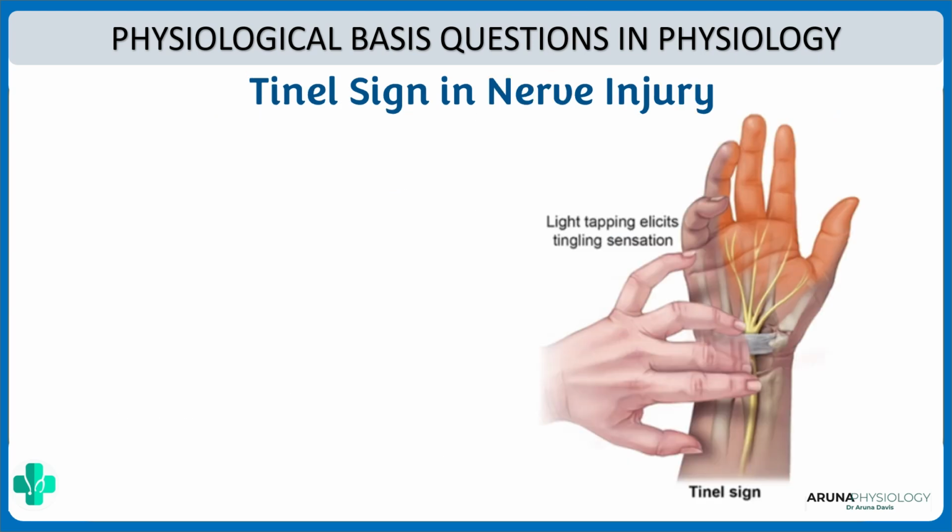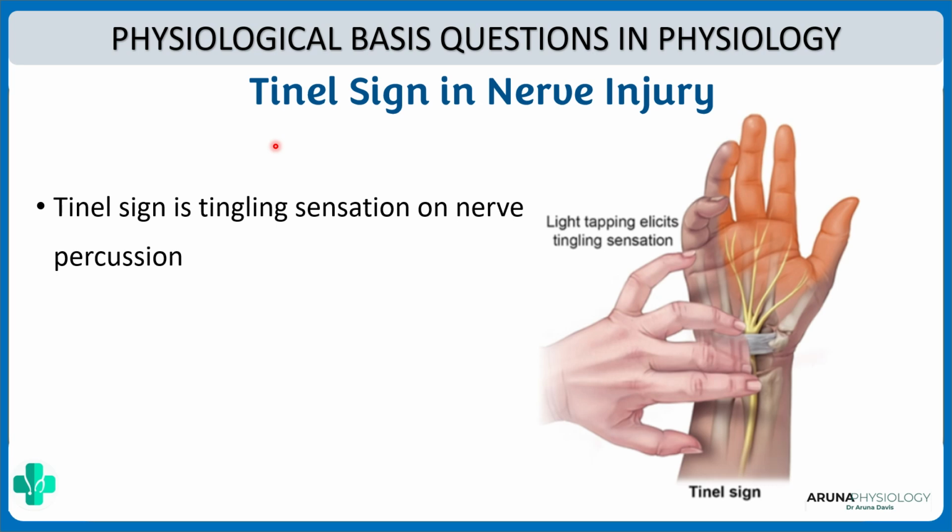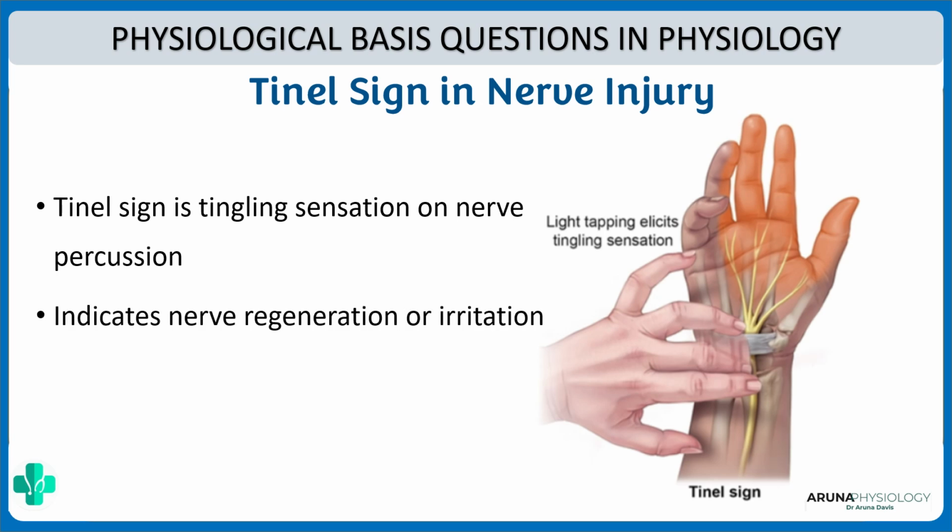Next question is, why do we have Tinel sign in nerve injury? What do you mean by Tinel sign? Tinel sign is basically a clinical test where tapping over a nerve will elicit a tingling sensation. So suppose you've got a nerve injury and you tap on that nerve, then you have a tingling sensation. Now this usually indicates nerve regeneration or irritation, and so it is used clinically to assess nerve damage or nerve growth or nerve regeneration. Okay, so that is meant by Tinel sign.